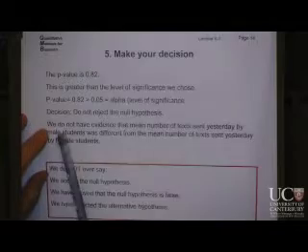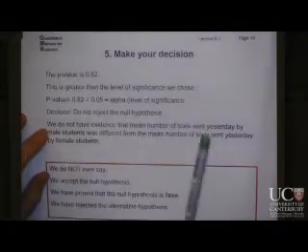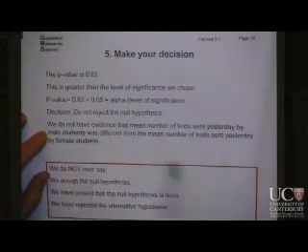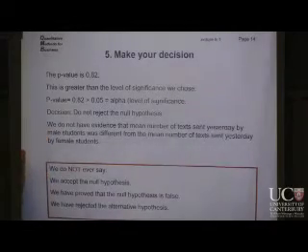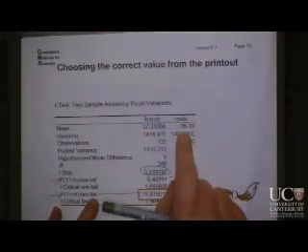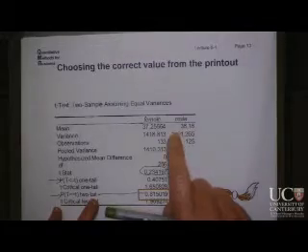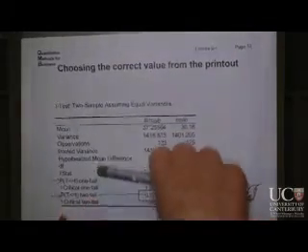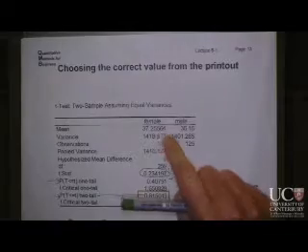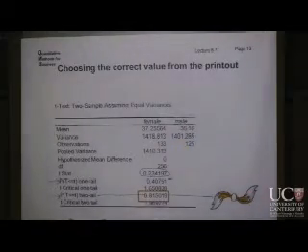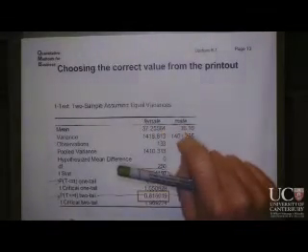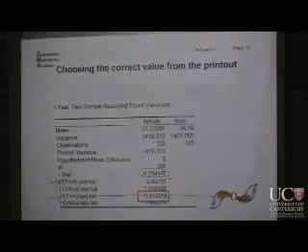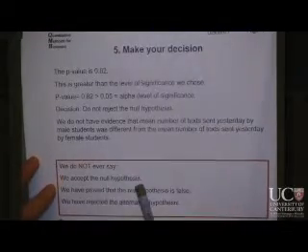In this case, we don't, because we do not have evidence that the mean number of texts sent yesterday by male students was different from the mean number of texts sent yesterday by female students. Because the difference between the two of them was only about 1 on average, which is very, very small. So you wouldn't even need to do the analysis. You could just look at that and go, well, that's just not evidence because of the amount of spread. If it had been like 1 different, but the variance was very, very small, it might have been significant, but it isn't. So we don't ever say we accept the null hypothesis.